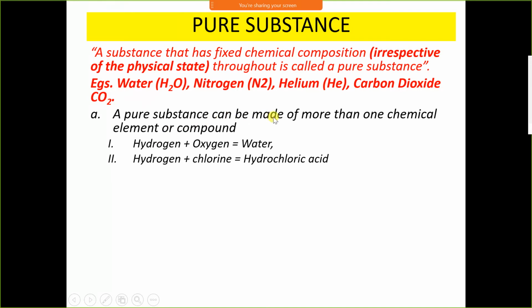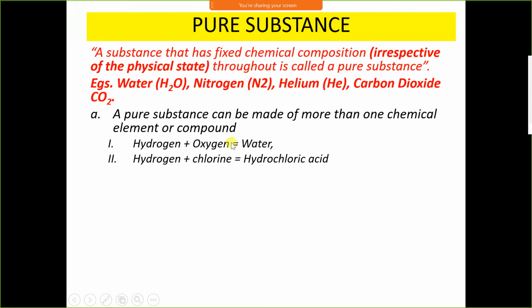A pure substance can be made of more than one chemical element or compound. Just like water. Water is made up of two atoms of hydrogen and one atom of oxygen. Means water is made up of two different components. But throughout the water, chemical composition is same. Therefore, we will call water a pure substance.